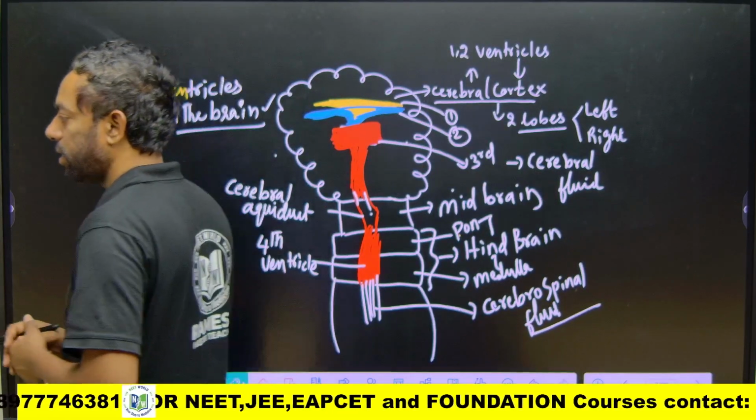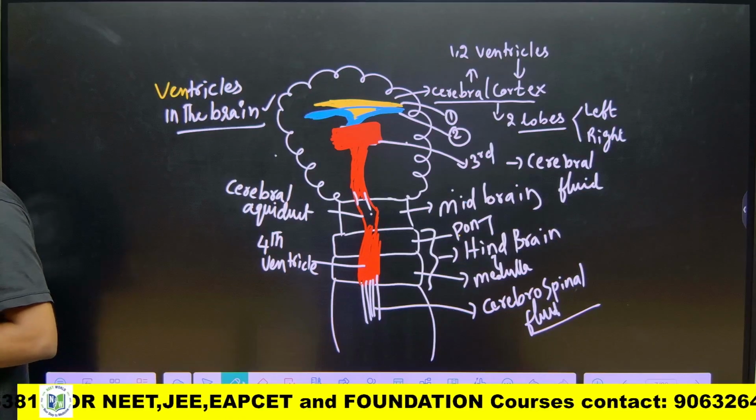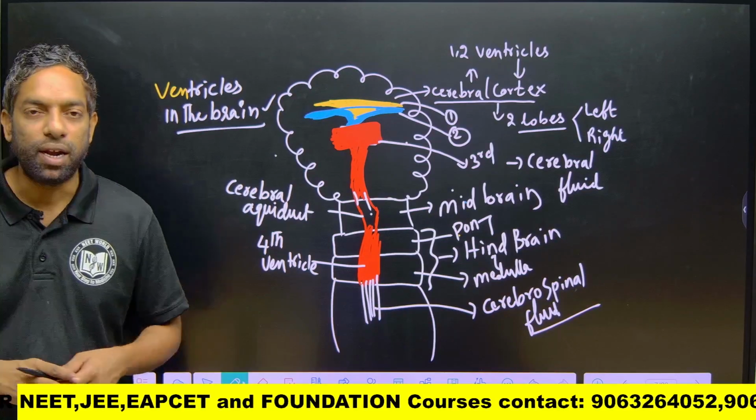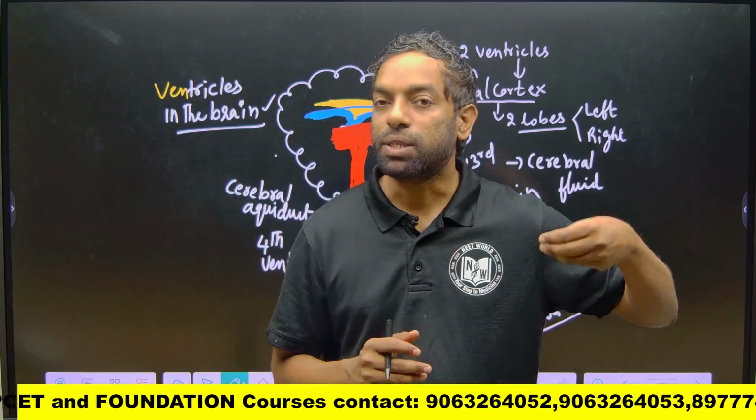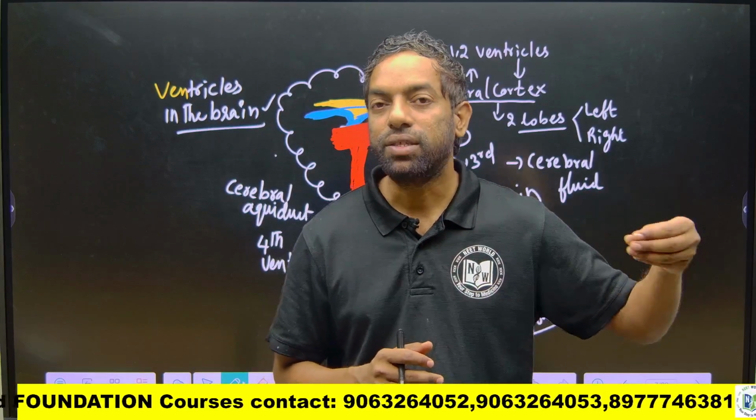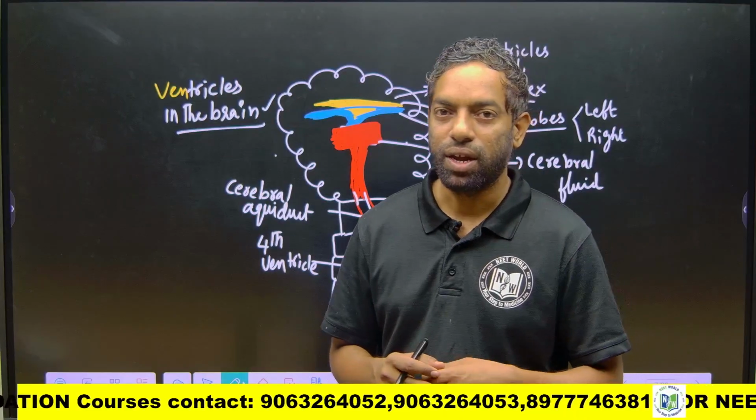I am going to take the next class on what a spinal nerve is and what the role of the spinal nerve is.